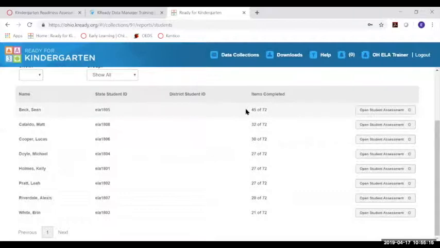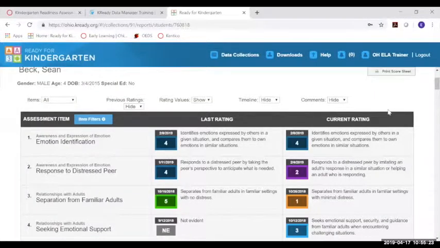So I'm going to pick Sean Beck. He's got 45 items. If I open his student assessment, it gives me a very lengthy report, which I could print as it is. There's a button here for print score sheet, or I can modify it to my liking. I can include all of the items or the priority items.